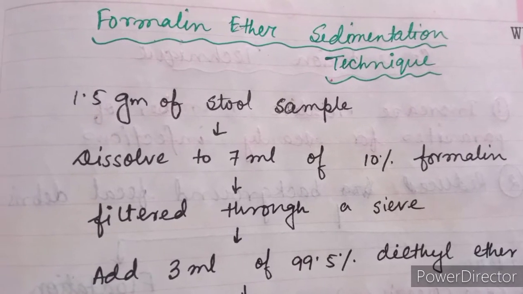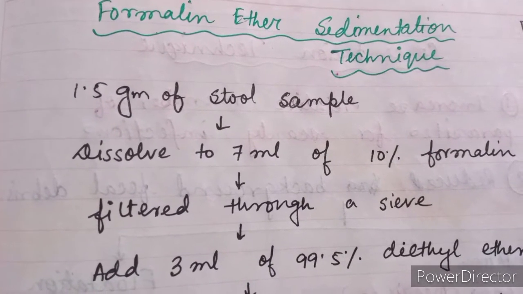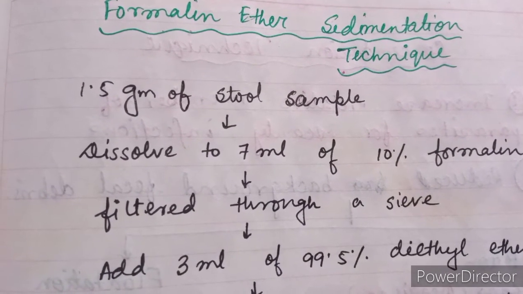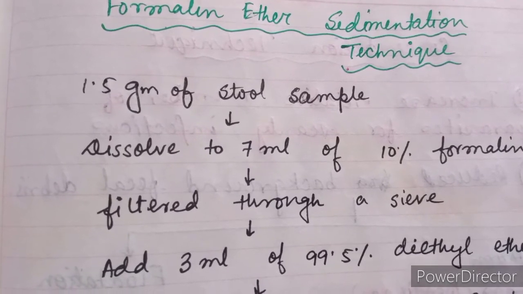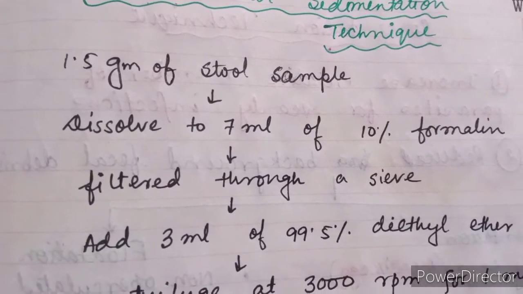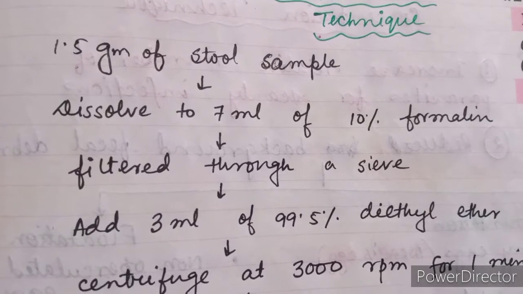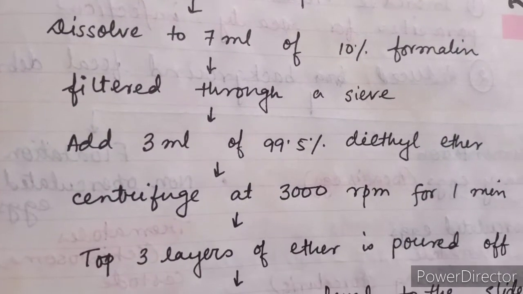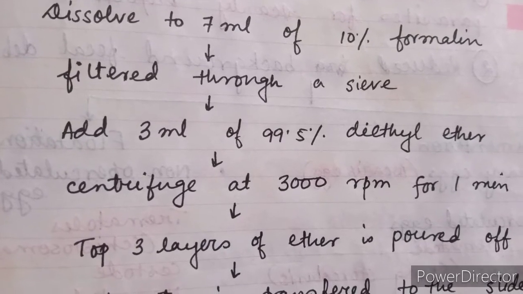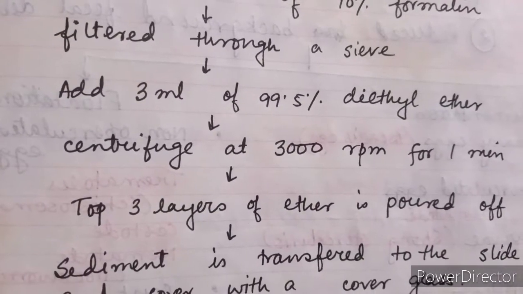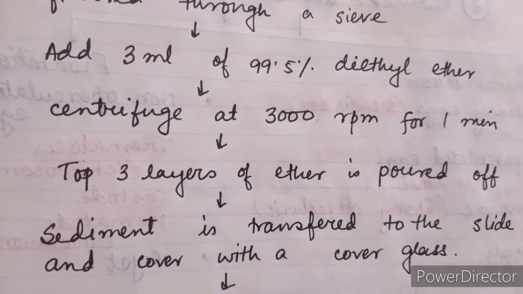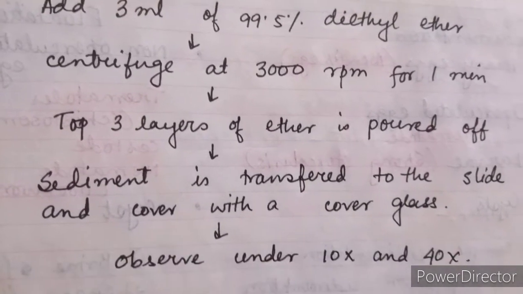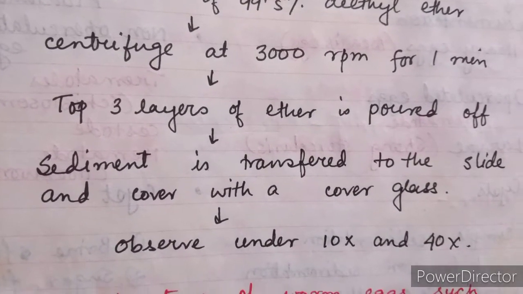Next, I will discuss the formalin ether sedimentation technique. For this technique, first 1.5 gram of stool sample is taken, then dissolved in 7 ml of 10% formalin solution and filtered through a sieve. Add 3 ml of 99.5% diethyl ether. Centrifuge at 3000 rpm for 1 minute. The top 3 layers of ether are poured off.